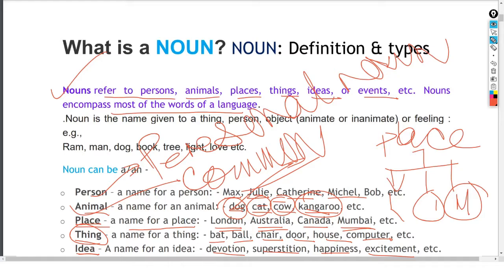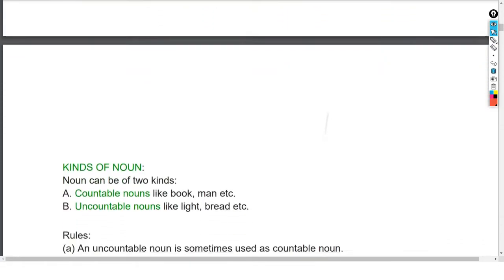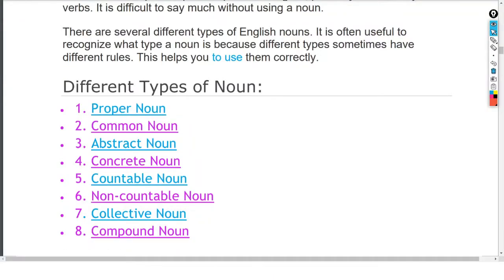So, my dear children, on the basis of this variety, noun is divided into 5 classes or kinds. So let us see the kinds. Here you see, we have these 8 classes, but we will be making a new class.